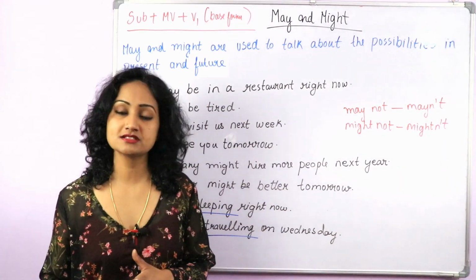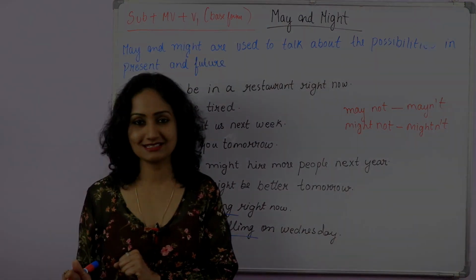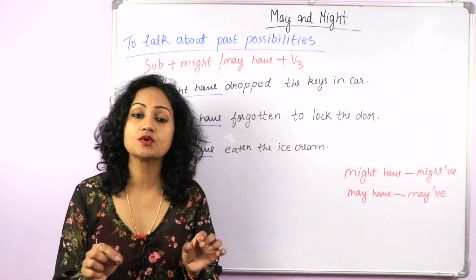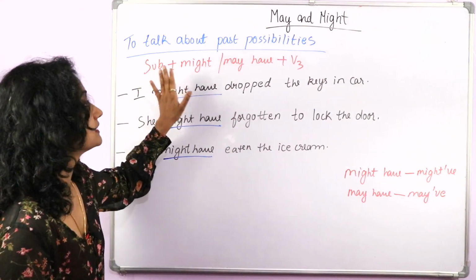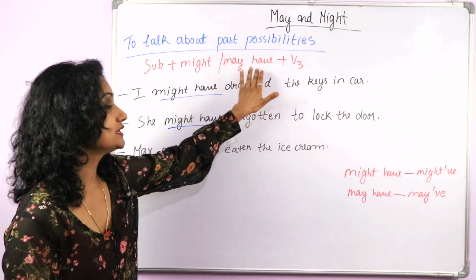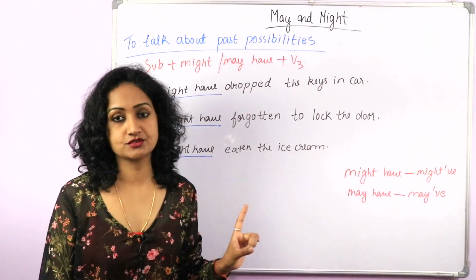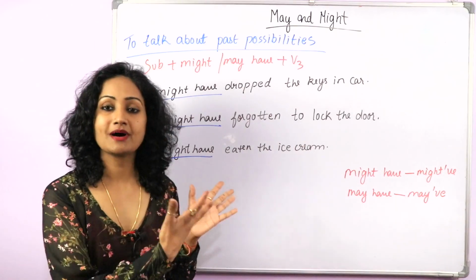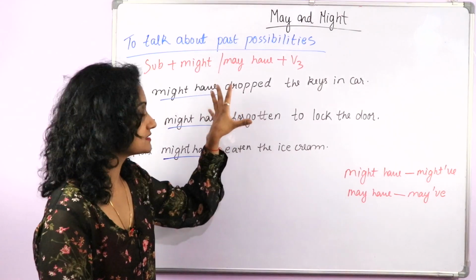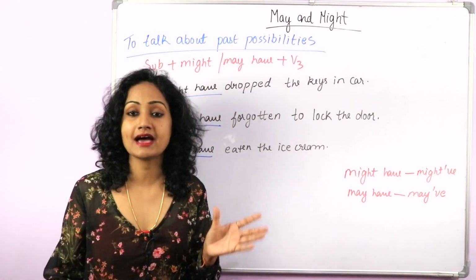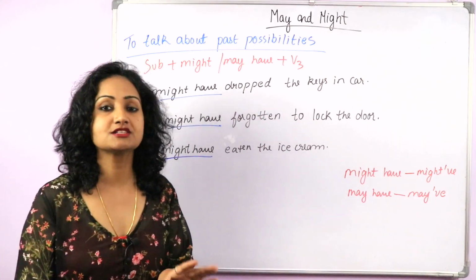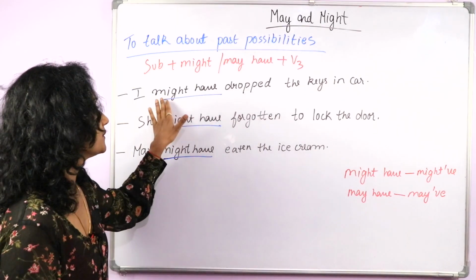Now let's move on to the next situation where we can use may and might. May and might can also be used to talk about past possibilities, but the word order is different. Subject, then might or may have, because we are talking about the past, so we use have here, plus the third form of the verb, which is also called the past participle. Now might is the past form of may, so it's better in this situation to use might have, not may have. However, may have is also grammatically correct, but might have is more suitable.